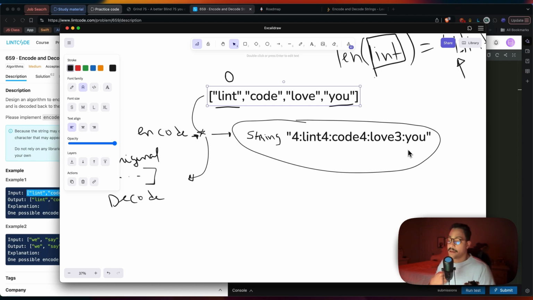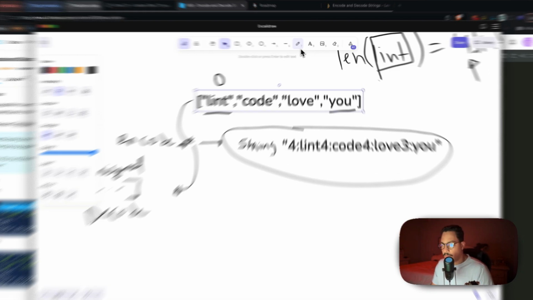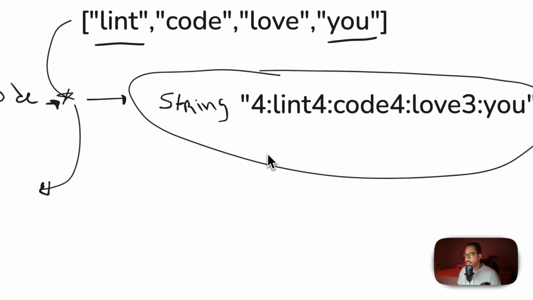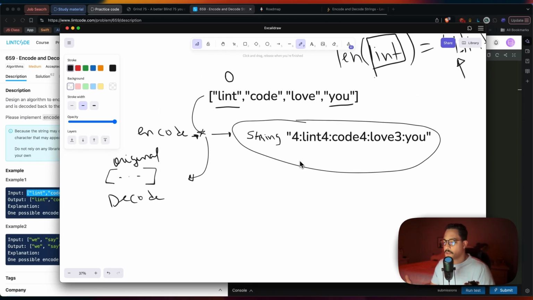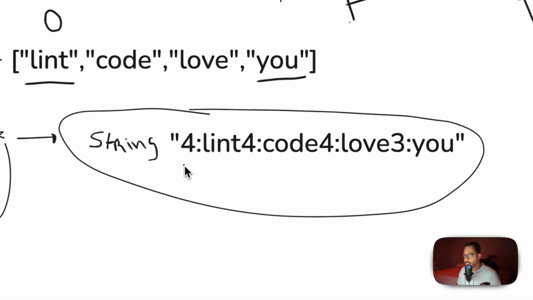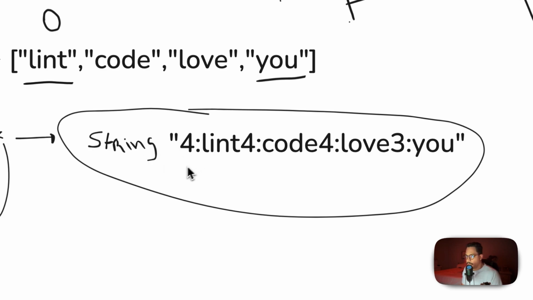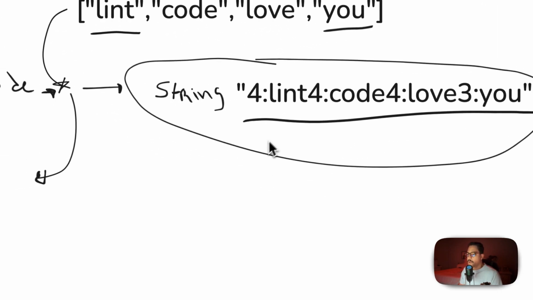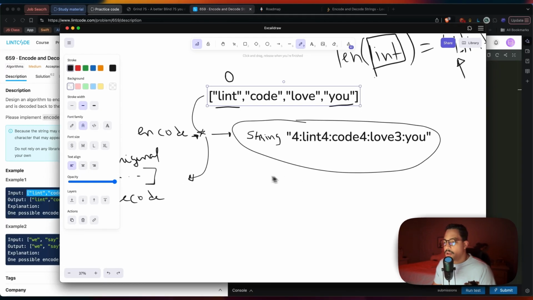And this is where I think personally it gets really intuitive and interesting for me while I was trying to understand the problem. What do we do when we want to keep track of characters? And this is a pretty cool thing. We use pointers, right? Because we could iterate over this string, but we have to keep track of the length of that word and the delimiter of that word. So the best way to do that is using pointers.